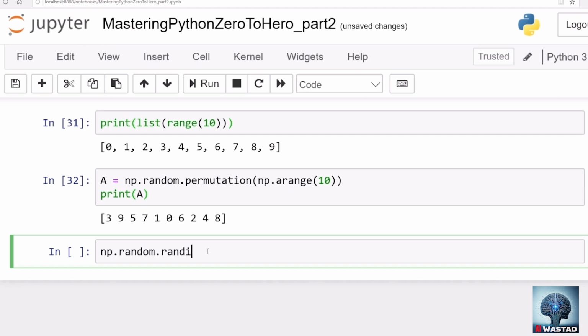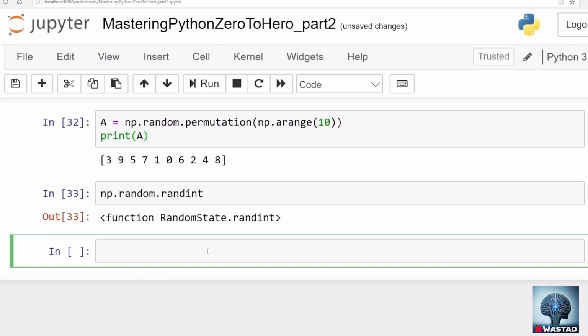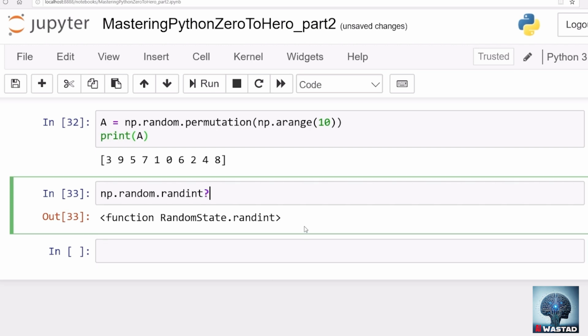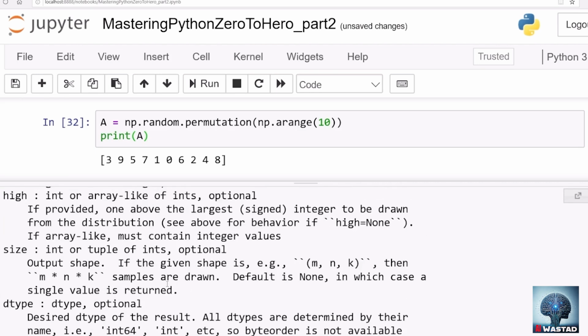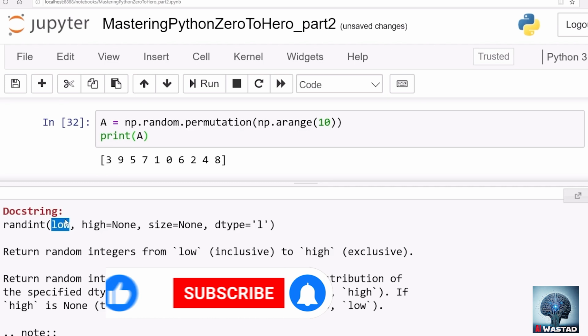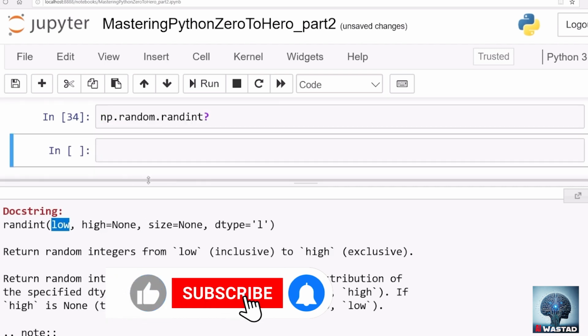For example, np.random.randint creates a random integer. How can it be used? We can give a low value from where we start, and we can give a high value, and it creates a random integer starting from low, ending at high. So that's how it can be used.